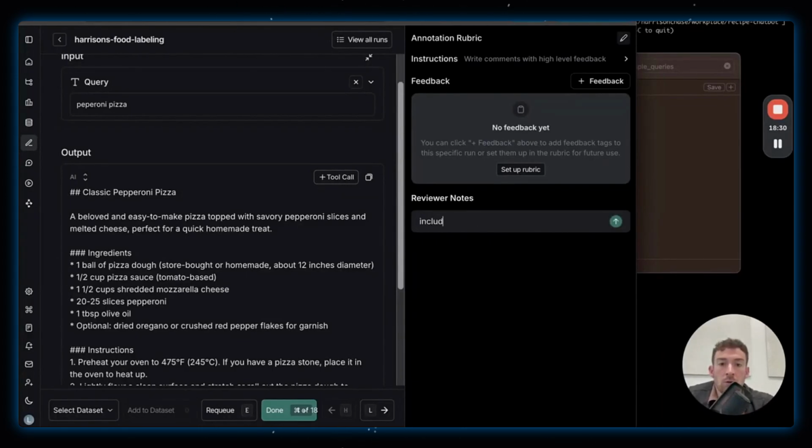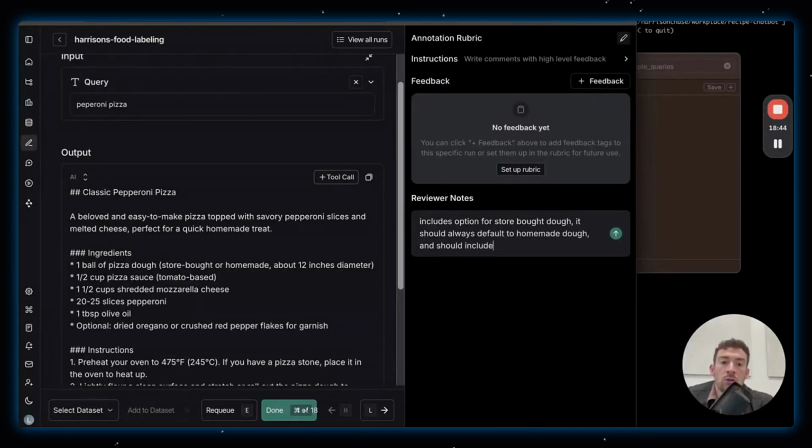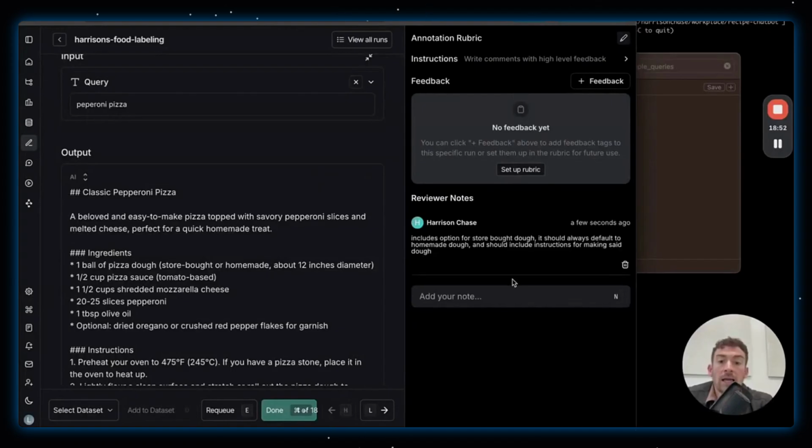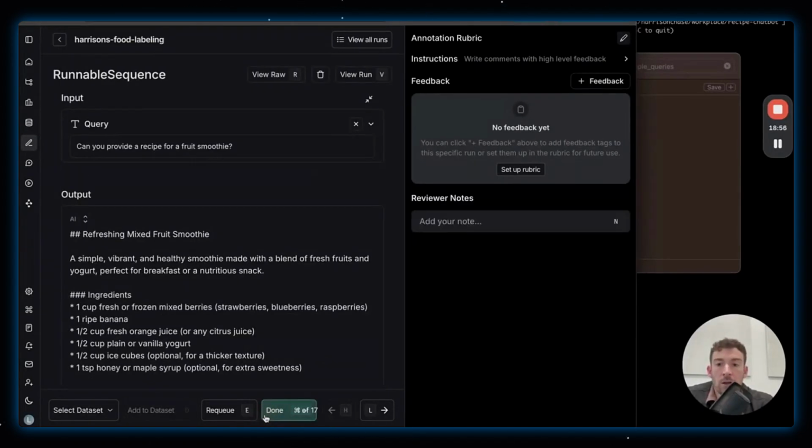So it includes an option for store-bought dough. It should always default to homemade dough and should include instructions for making said dough. Awesome. Let's leave this comment. I can add more if I want, by the way, so I can leave more than one note, but I'm going to click this done button.